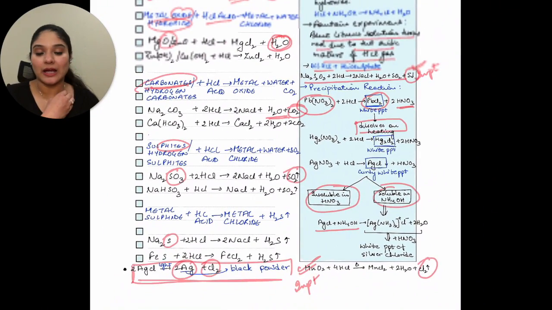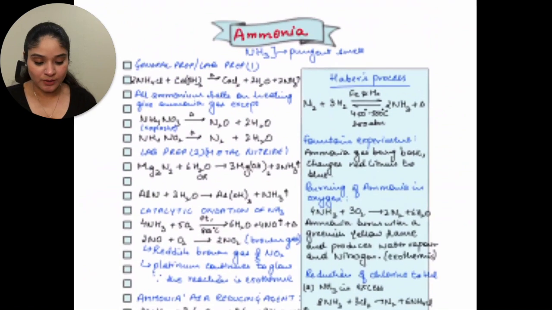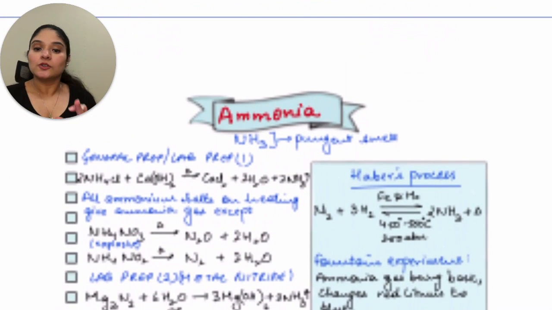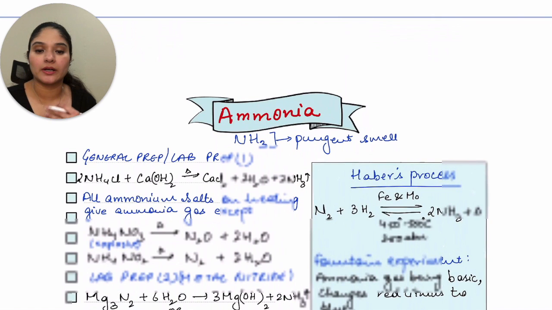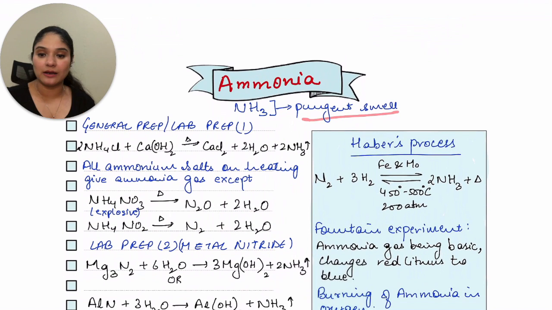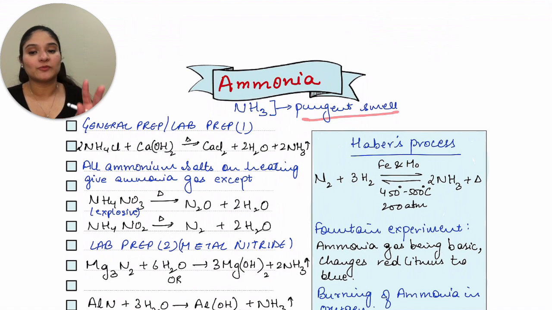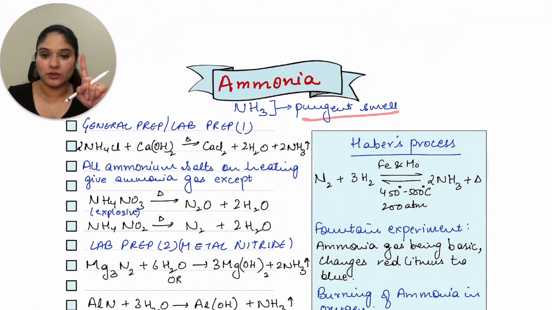Okay. Now let's move ahead to ammonia. Let's get started with ammonia now. So ammonia, what is the difference in odor? It has a pungent smell. What is the general or the first lab preparation? Both of them you can pick up the same. So in general prep, you have any ammonium salt that is reacting with an alkali, so you have slaked lime. You react with that, and then you get a chloride, water, and ammonia gas. For this case, I have picked up a common example, which is valid for general preparation and also valid for lab preparation. That is the first lab preparation of ammonia gas.